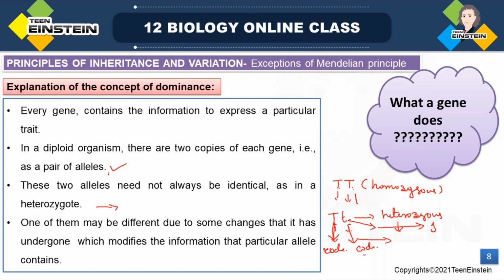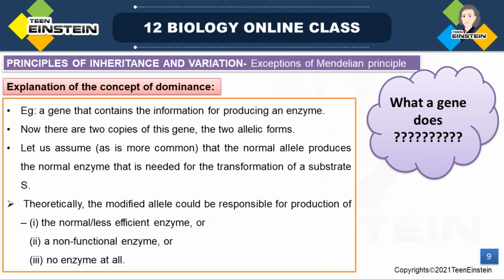One dominant allele will give one particular piece of information, and the recessive allele will produce information that has some variation or difference.